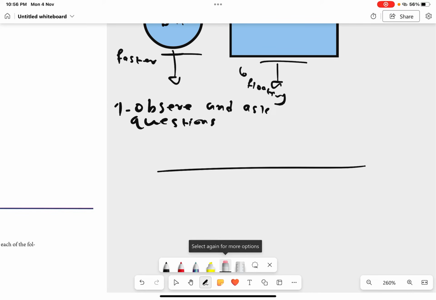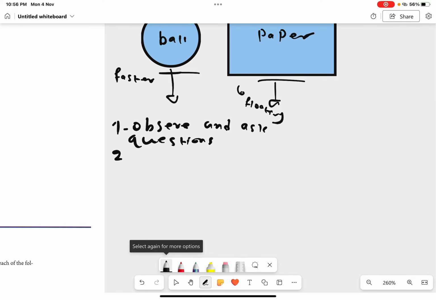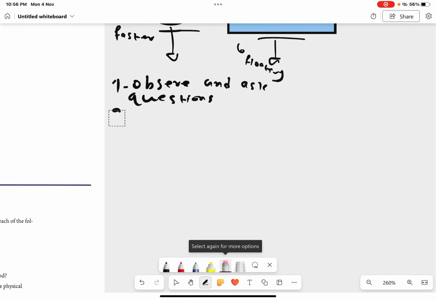Then the second thing you will be doing is formulating a hypothesis. For example, you will be saying that because the ball is much heavier than the paper, that's why it's falling much faster, because the paper is lighter.